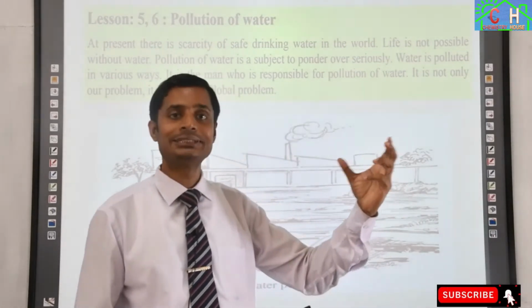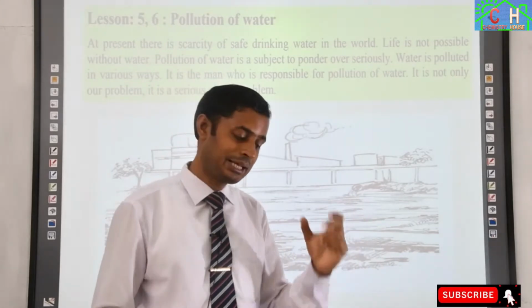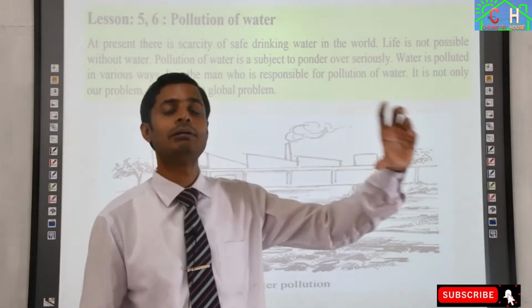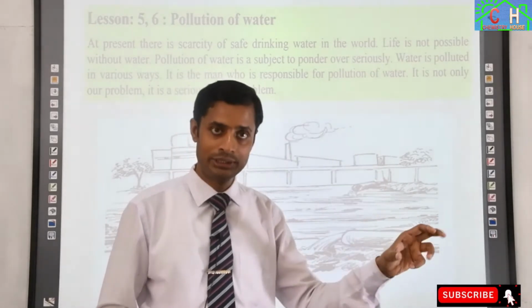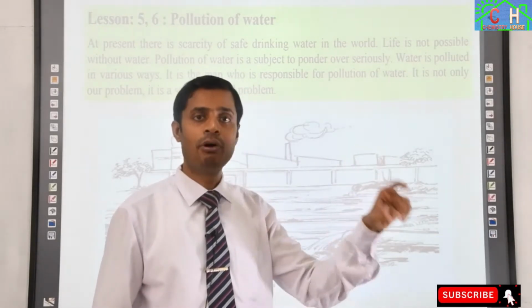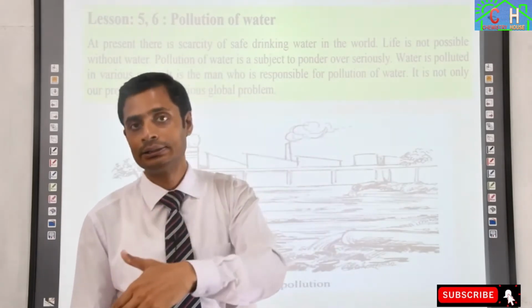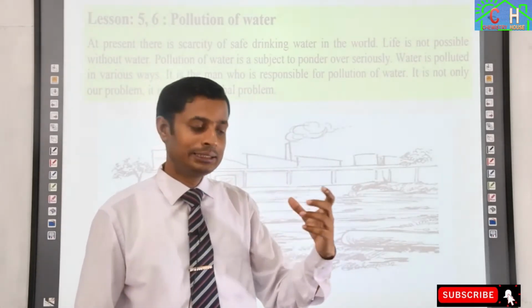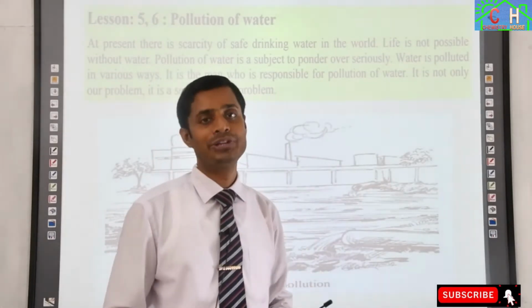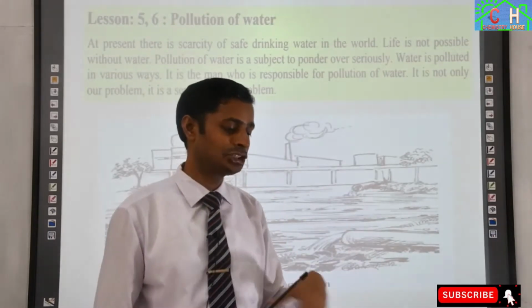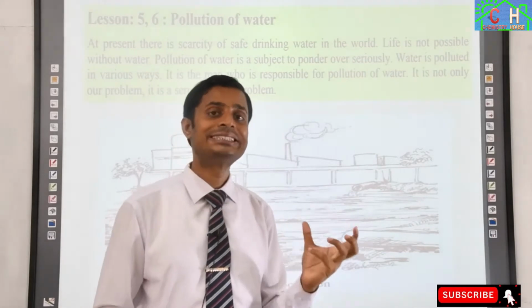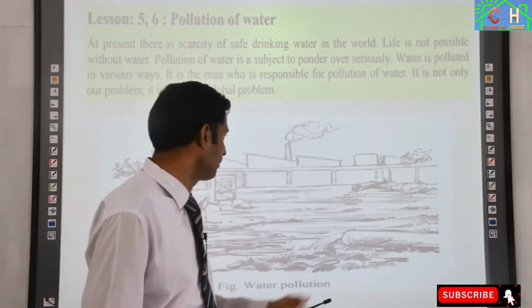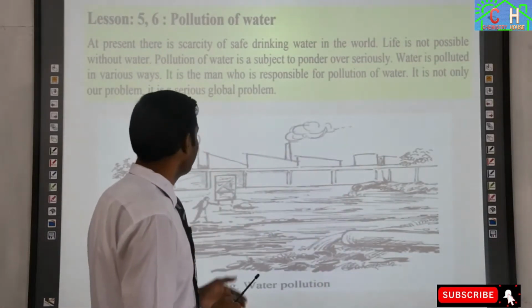Suppose textile industries are releasing a huge amount of effluents to water bodies, suppose rivers or ponds, or it goes to the sea. So this water is polluting, and in this industrial effluent there are a lot of bad toxic chemicals, which are very harmful.